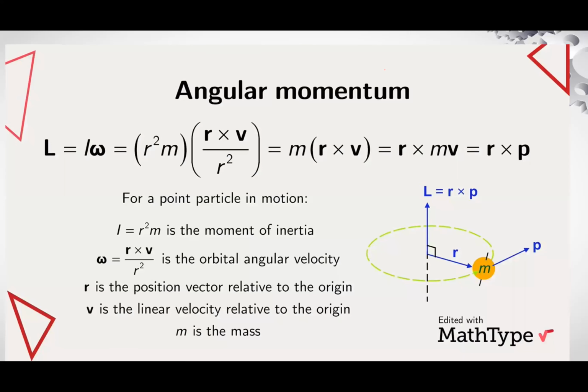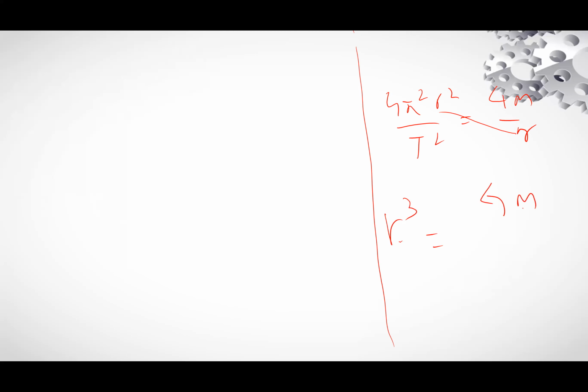Now what we have derived? 4 pi square r square divided by T square is equal to GM divided by r. So calculate the value of r now. This r is multiplied with this, it will become r cube, which will be equal to GM divided by 4 pi square.